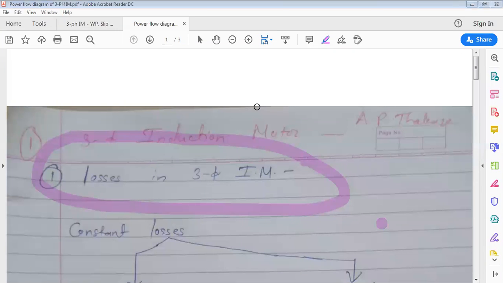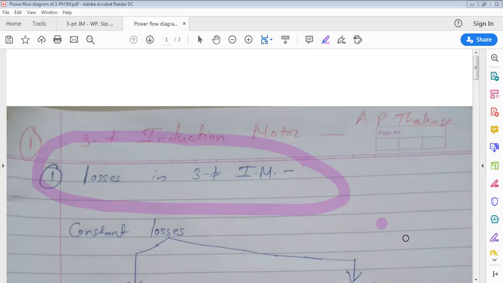So what is the conclusion? Copper loss and core loss. Core loss is called iron loss, which is hysteresis and eddy current loss. Mechanical losses are also there, like friction at bearings. There is an air gap between stator and rotor, so due to air friction, whatever loss takes place is windage loss. That comes under mechanical losses: losses due to friction at bearings and losses because of windage, which is due to air friction. These are the losses.